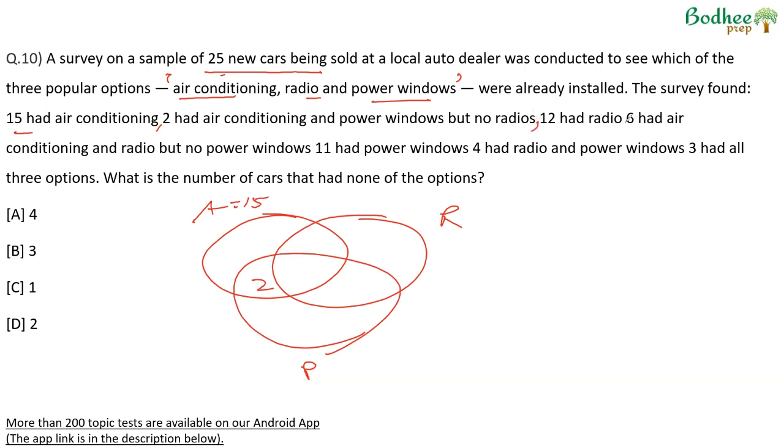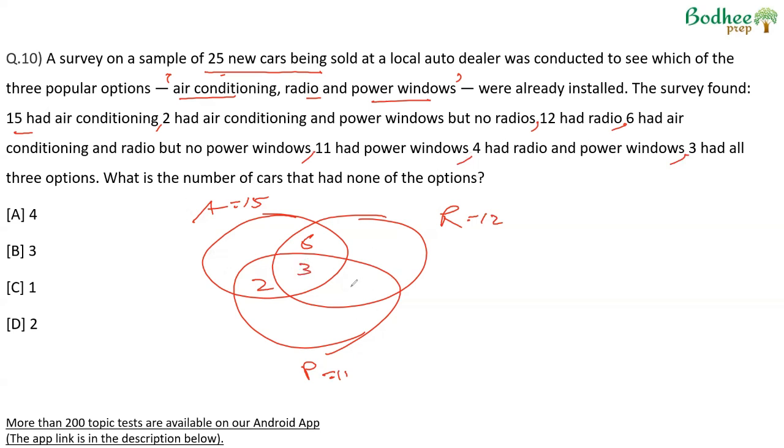12 had radio, 6 had radio and air conditioning, but no power window. 11 had power windows, 4 had radio and power window, 3 had all three options.